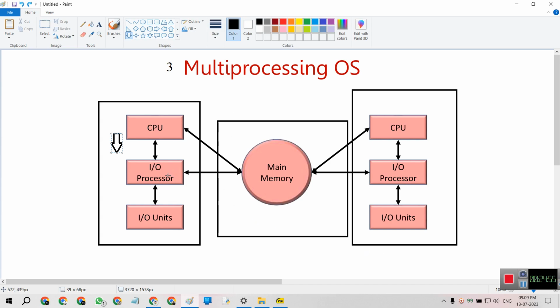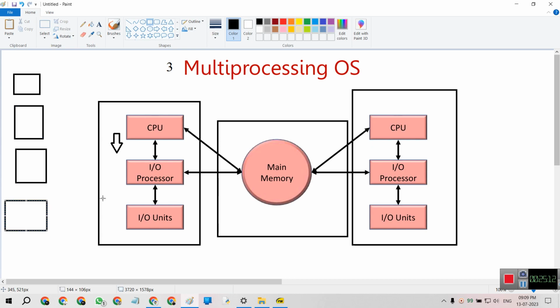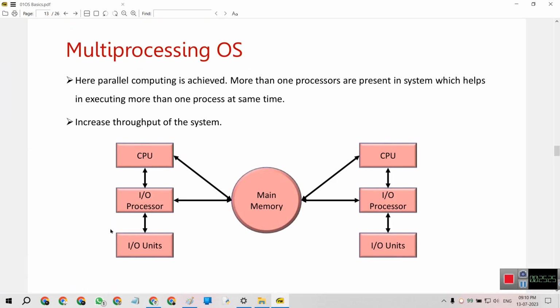The input output processor takes the jobs or tasks between the main memory and the CPU, and the same process goes through the CPU, input output processor and input output units.